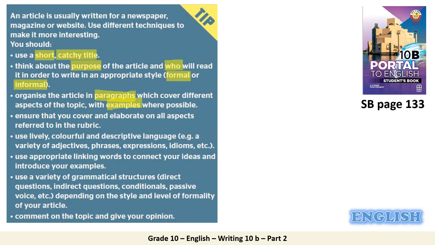The next point, ensure that you cover and elaborate on all aspects referred to in the rubric. Next, use lively, colorful, and descriptive language. For example, a variety of adjectives, phrases, expressions, idioms, etc. The next point, use appropriate linking words. Of course, you cannot have a good article without having appropriate linking words. Why? To connect your ideas and introduce your examples.